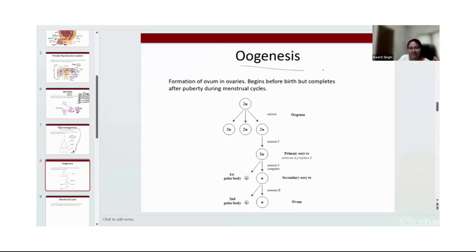See here. If spermatogenesis produces sperm, in the same way, a process of oogenesis will take place in the female to produce the ovum.